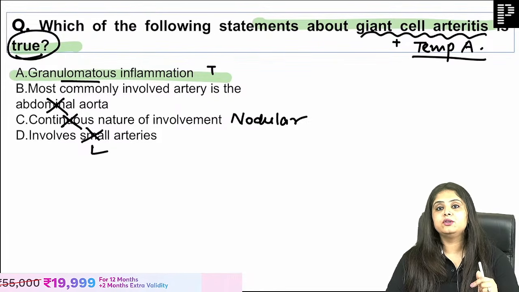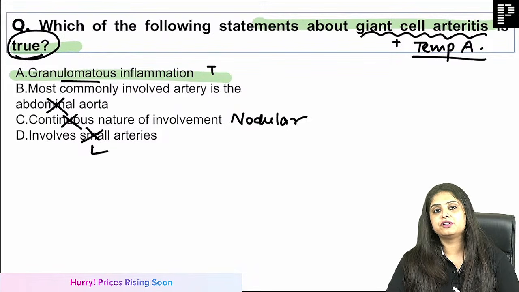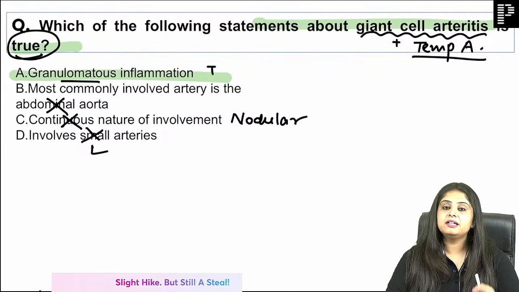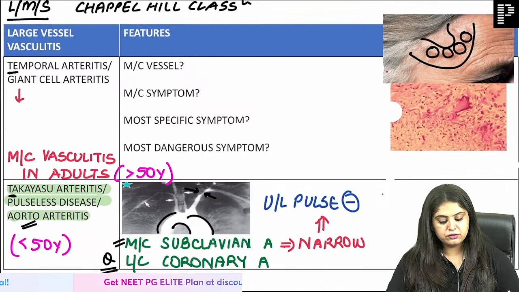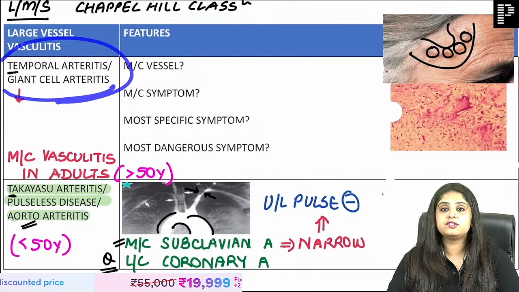So as I'm telling you, all previous LRRs I have clubbed into it, plus I have added extra questions. So in the end, maybe 10 minutes more will be needed, but this is the only LRR that you have to see. Now coming to solving all questions, you have exactly 30 seconds to finish off giant cell arteritis. Are you ready for this challenge?